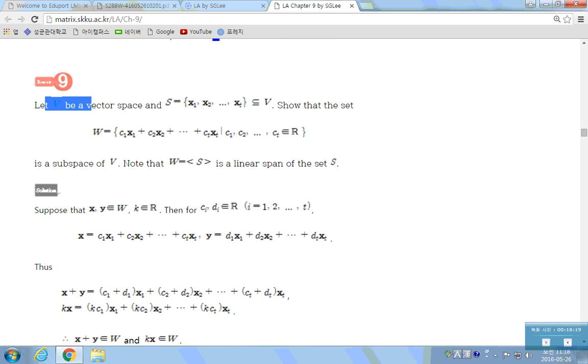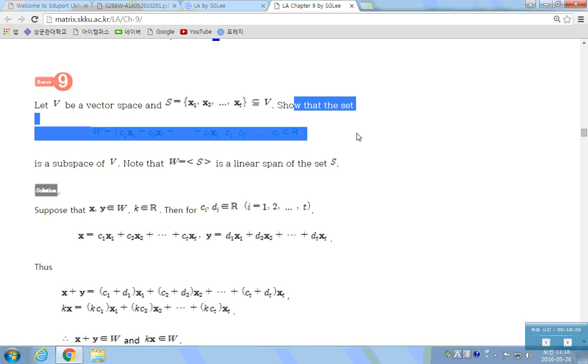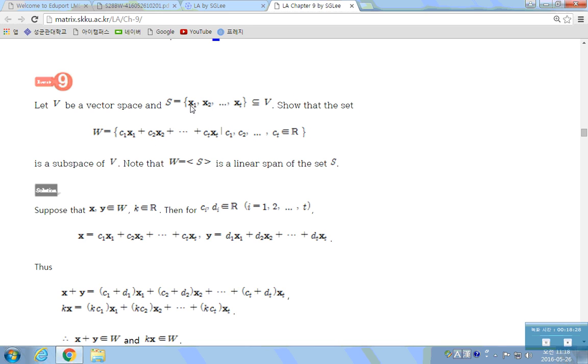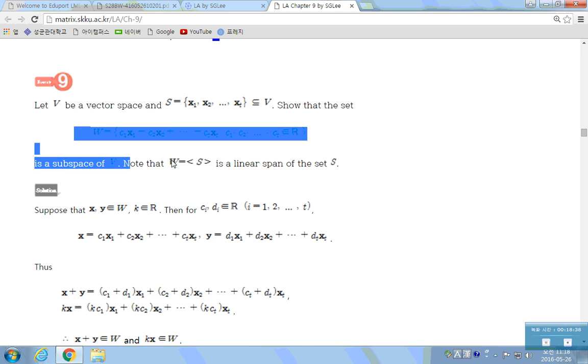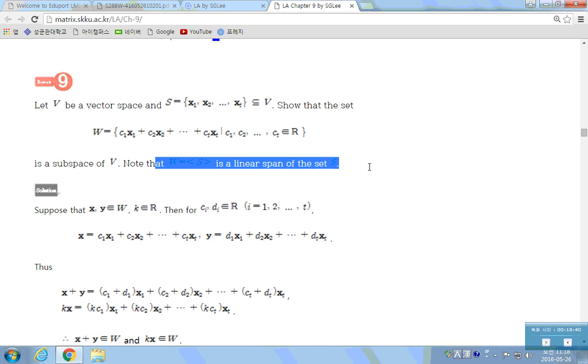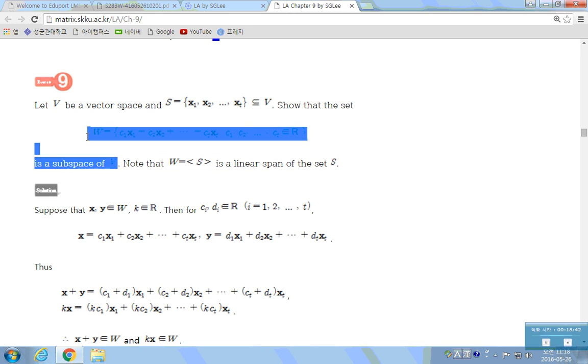Next, V is a vector space and let S be a subset of it. Then show that the set W, which is the linear span of S, the set of all linear combinations of the vectors in S, is always a subspace of V. The span of S is a linear span. This is a subspace of V. You have shown it already before.